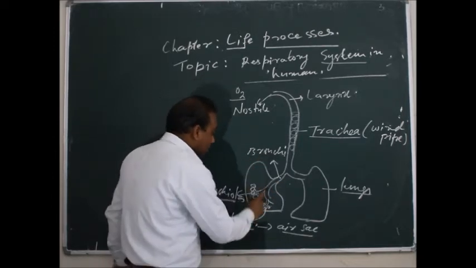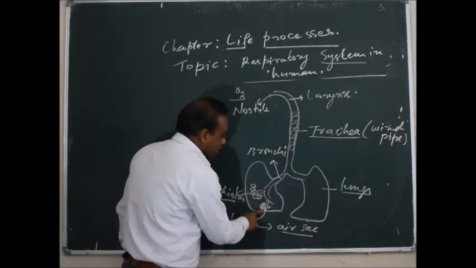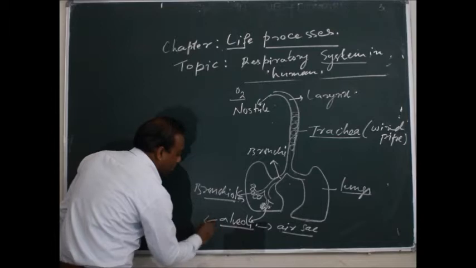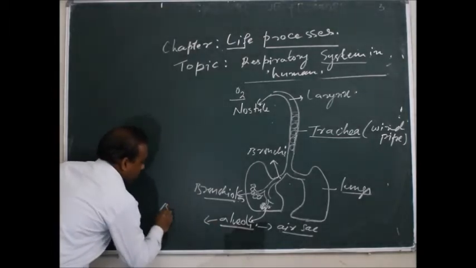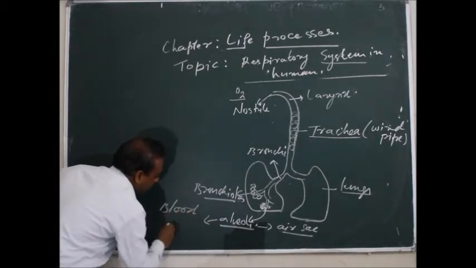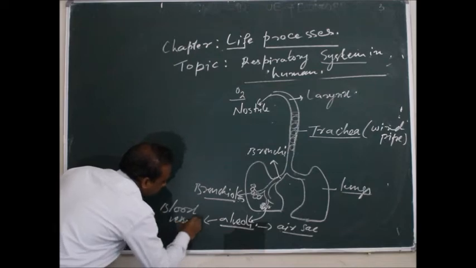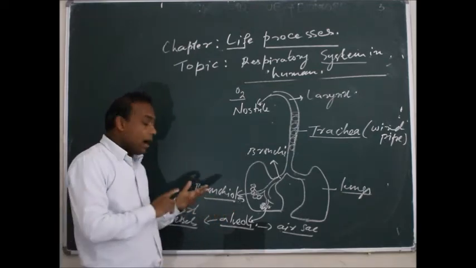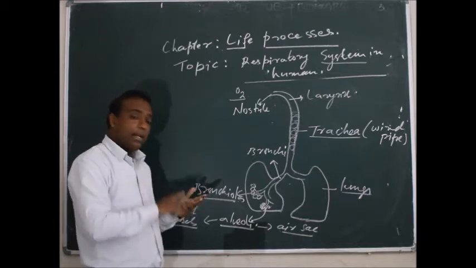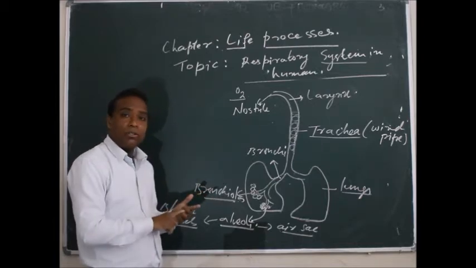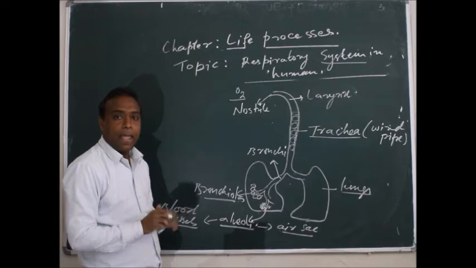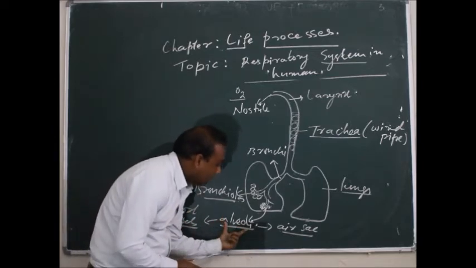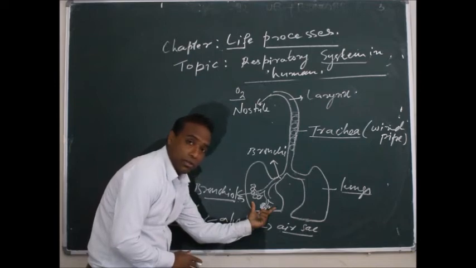And this alveoli is connected with the blood vessels. There are different types of blood vessels, like arteries and veins. These all are the blood vessels. And these blood vessels are connected with the alveoli inside the lungs.